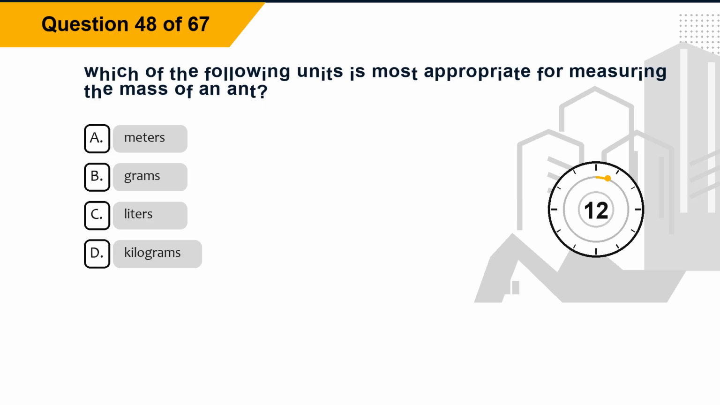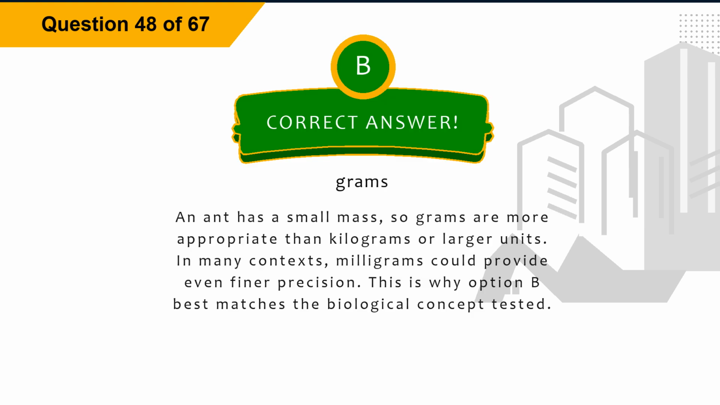Question 48. Which of the following units is most appropriate for measuring the mass of an ant? Option A, meters. Option B, grams. Option C, liters. Option D, kilograms. The correct answer is option B, grams. Explanation: an ant has a small mass, so grams are more appropriate than kilograms or larger units. In many contexts, milligrams could provide even finer precision. This is why option B best matches the biological concept tested.